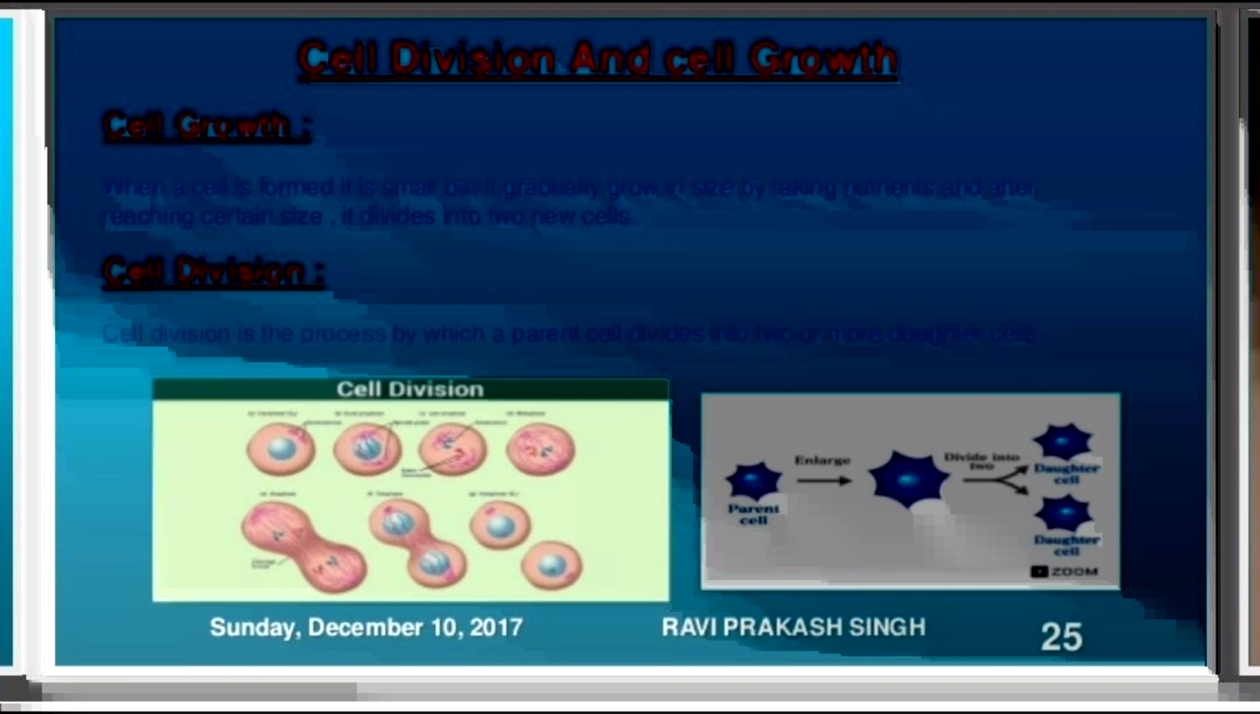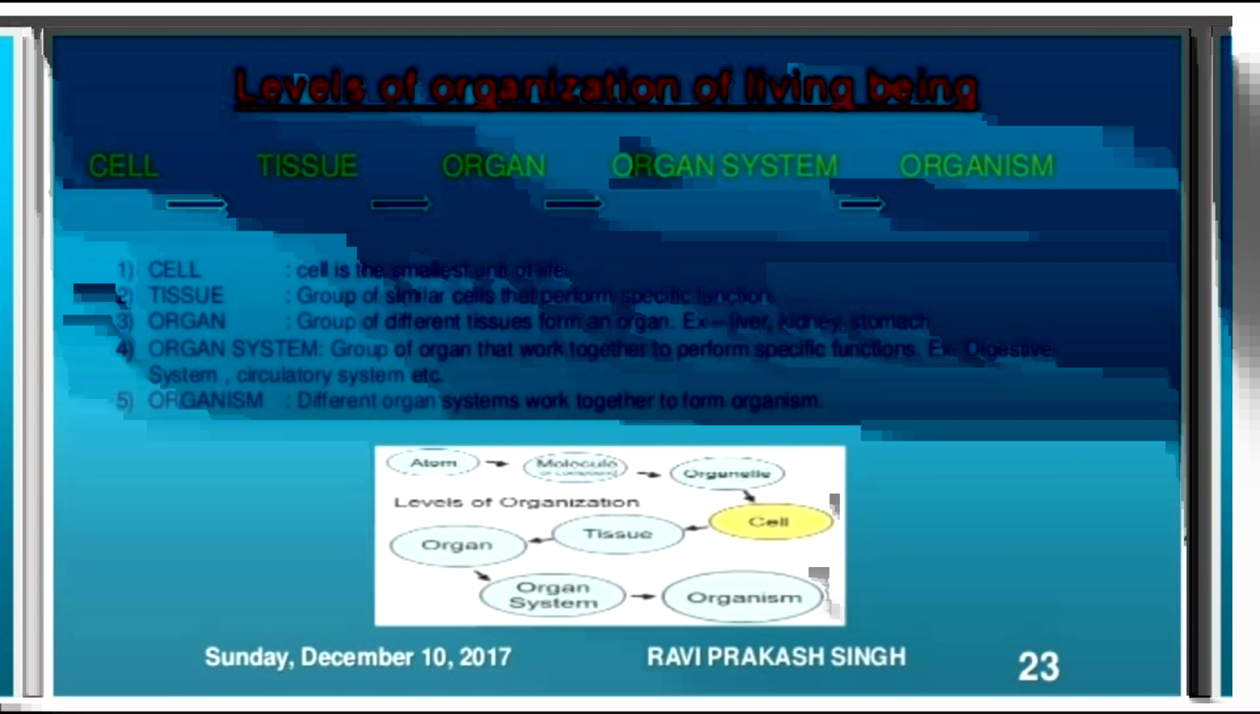Cell division and cell growth. When a cell is formed, it is small, but it gradually grows in size. It becomes larger by taking nutrients, and after reaching a certain size, it divides into two cells. It means a single cell divides into two cells. Cell division is the process by which a parent cell divides into two or more daughter cells. In the diagram you can see a single cell enlarges, its size increases, then it divides into two daughter cells. So this is how cell division takes place.